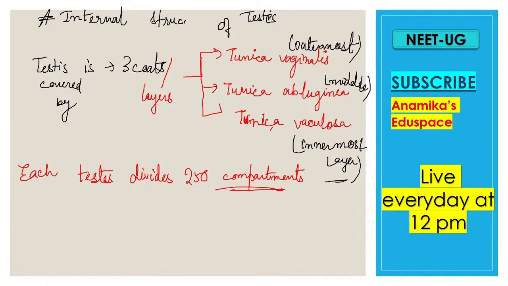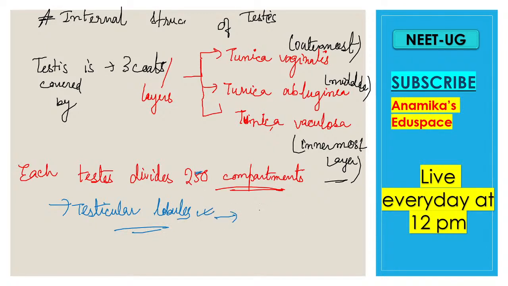These are the testicular lobules. Each testis divides into 250 compartments. First is the testicular lobule.